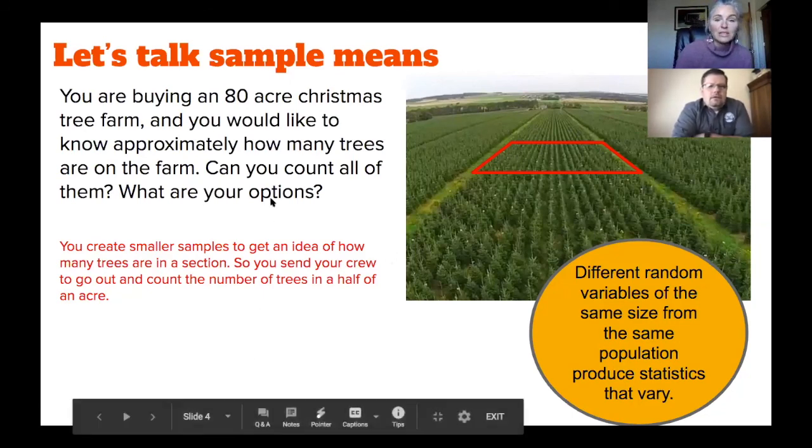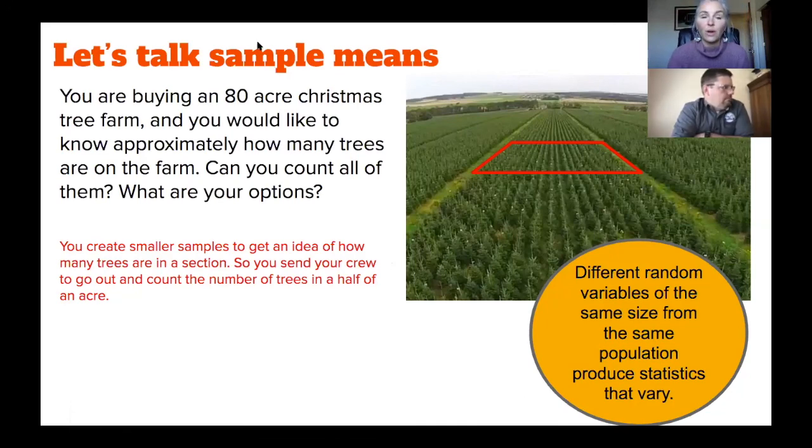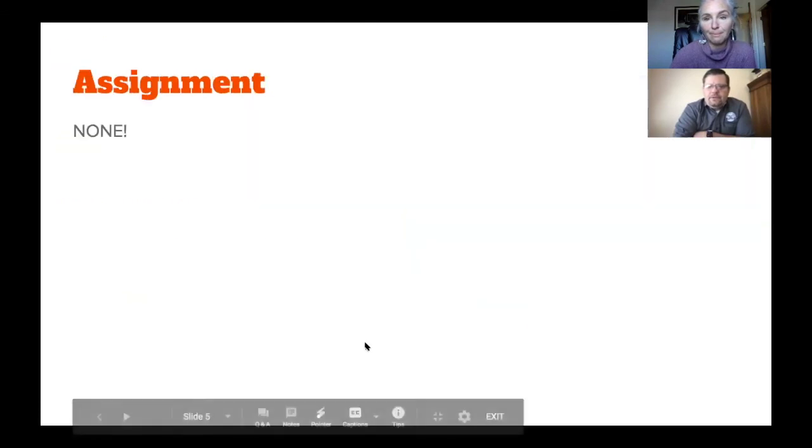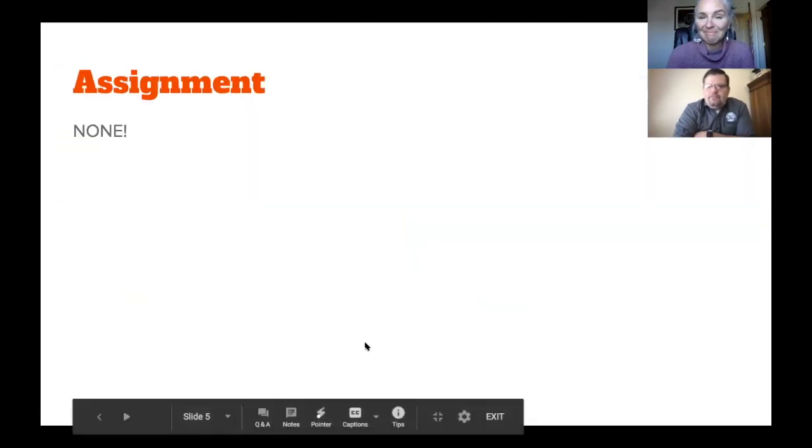That's really what this lesson is about: when you start sampling and estimating based on those samples, you want to understand that there is going to be variability, which we've talked a ton about, and that not all samples will look like other samples. They're going to be spread out and distributed just like anything else.